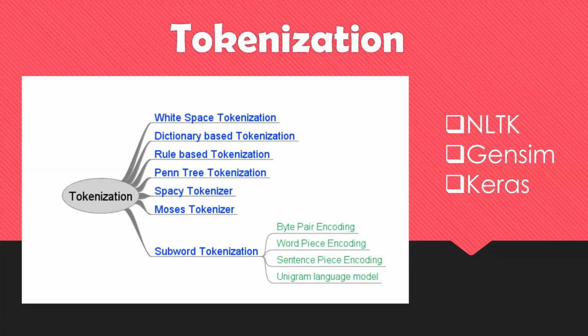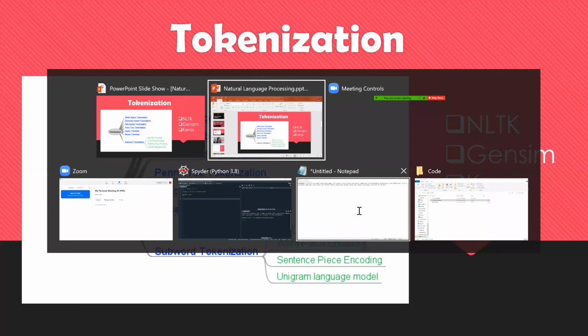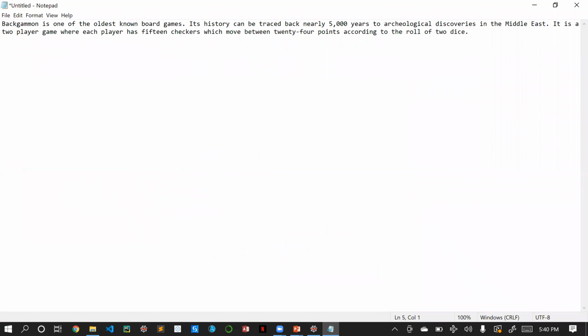Penn Treebank tokenization is used, for example, when I write a sentence like, I couldn't attend the lecture today. How do we write couldn't? COULD, apostrophe, NT, right? Let me just show it here. For example, we will write, I couldn't attend the lecture today. Let me just increase the size.